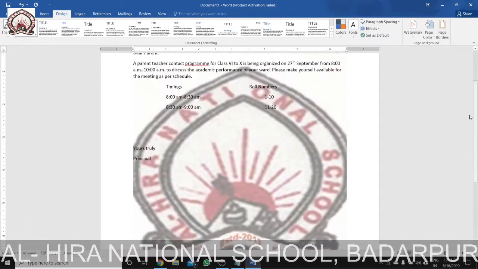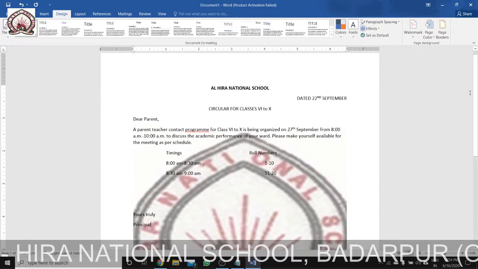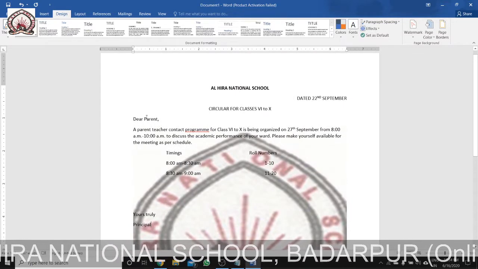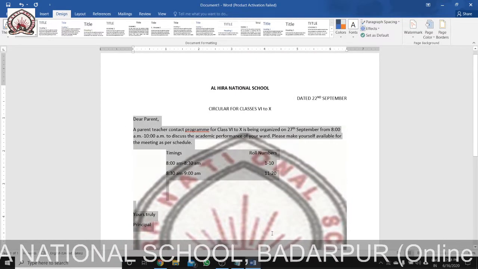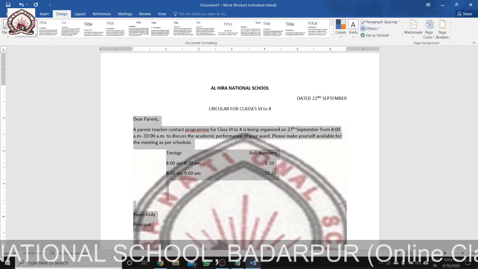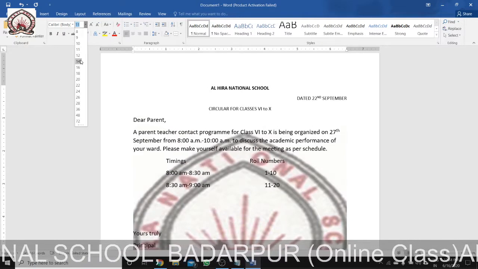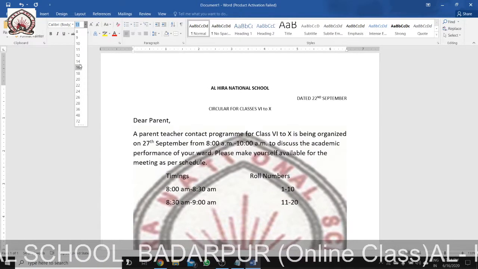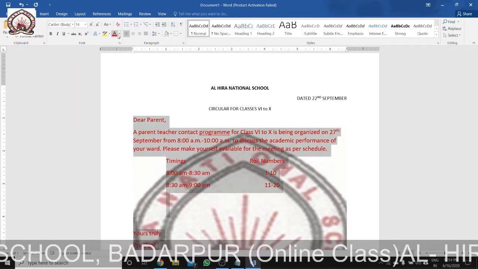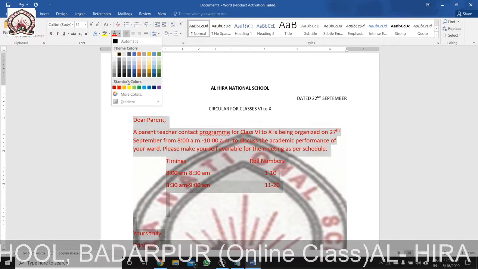You can also do some modification. If you want to increase the font size, you can increase it by clicking on the Home tab and then on Size. You can increase the size, you can decrease the size. You can change the color also. You can take any color.